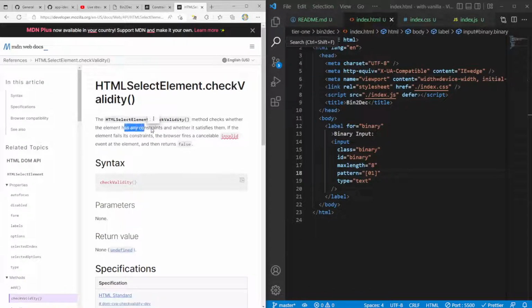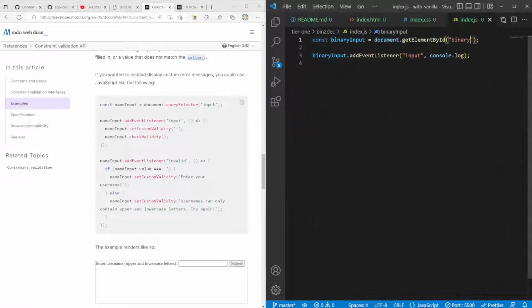Checks whether an element has any constraints and whether it satisfies them. If the element fails its constraints, the browser fires a cancelable invalid event and then returns false. There are a couple of things we can do here. We can also just get the validity object ourselves, right? So the first thing I want to do is get the target from here. We can actually use some destructuring to do this.